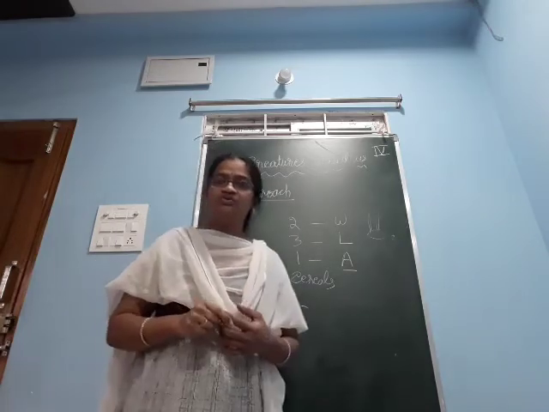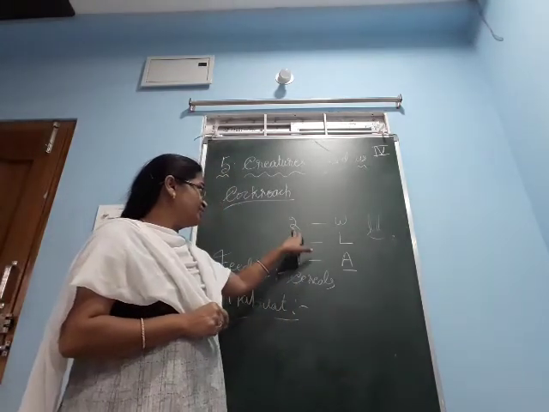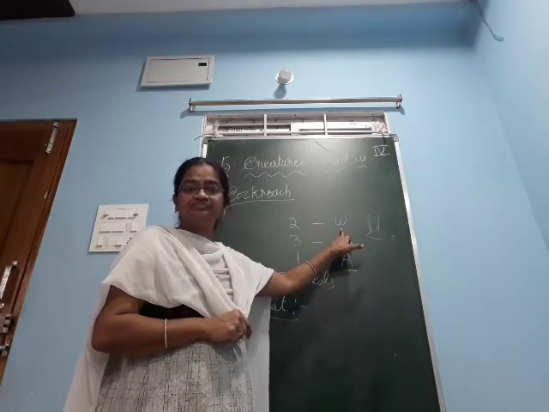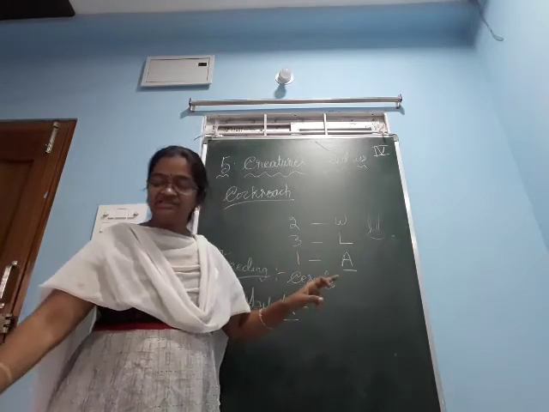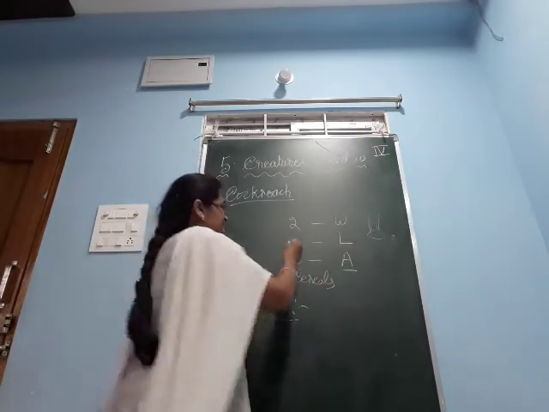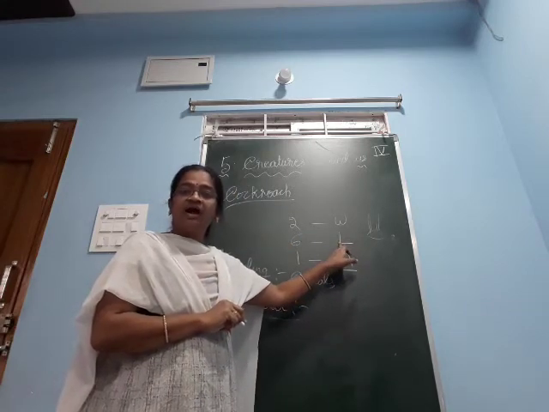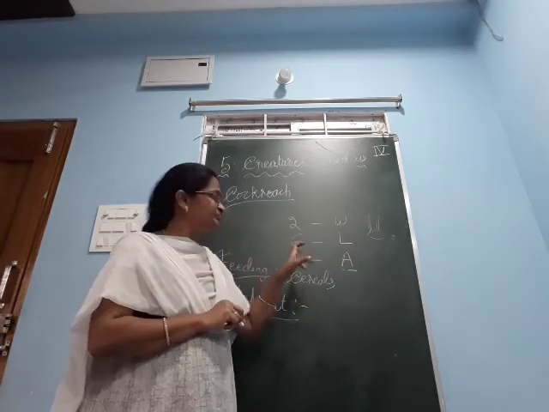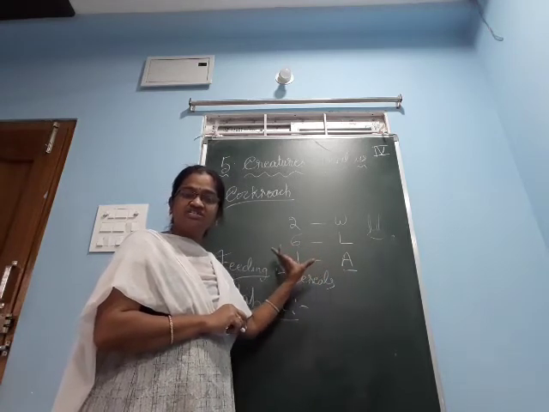If you are seeing the cockroach, what is the structure of this cockroach? It is having 2 pairs of wings. How many? Already I wrote it here. 2 pairs of wings it is having. It is having 6 legs, not pairs, 6 legs. Just see here, how many legs is it having? 6 legs. L means legs here. And a pair of antennae. This is about the structure of the cockroach.